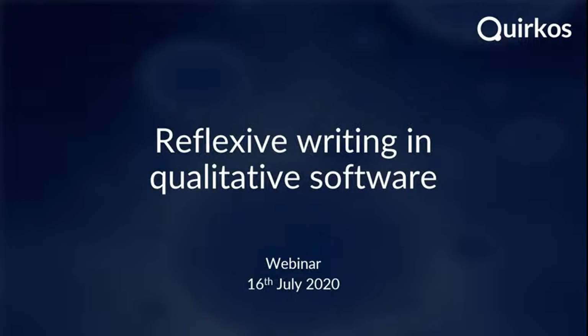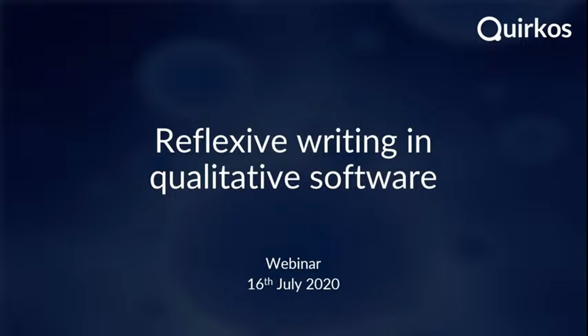You can also use it to keep a lot of other aspects of your research project together as you go along. And we're going to talk about various different types of reflexive writing, how you can capture them in qualitative software, and why you might want to choose some of these techniques.